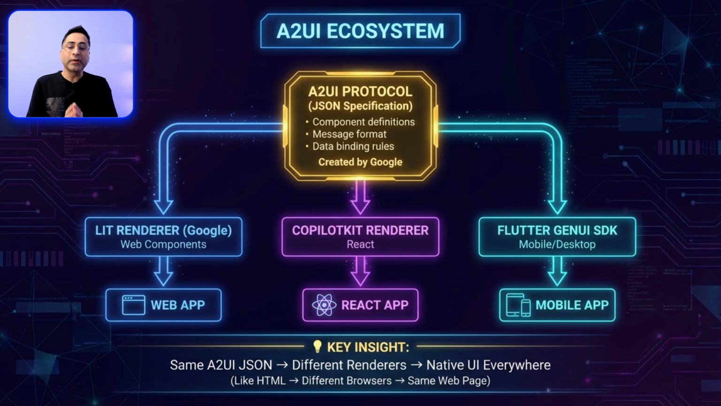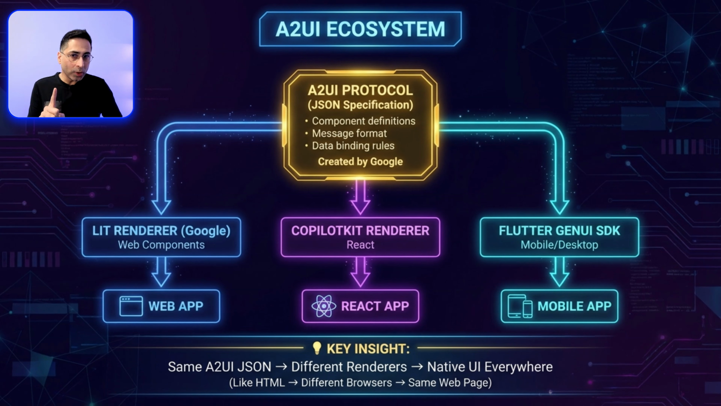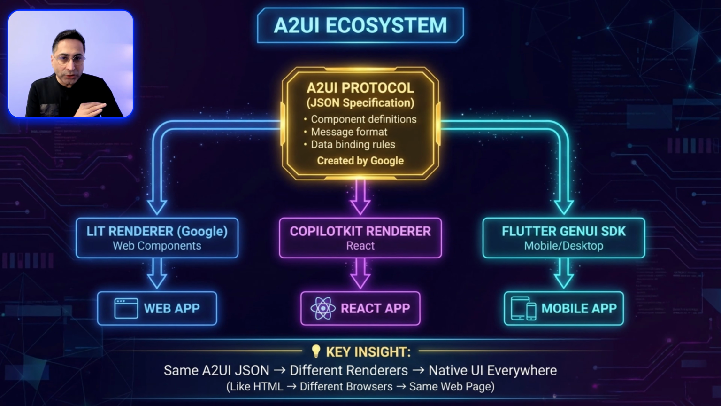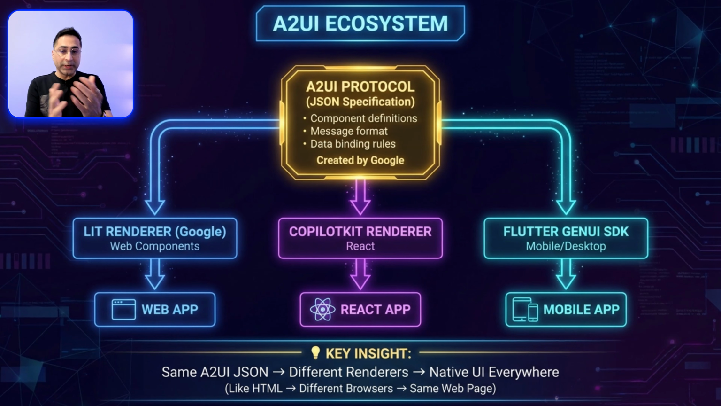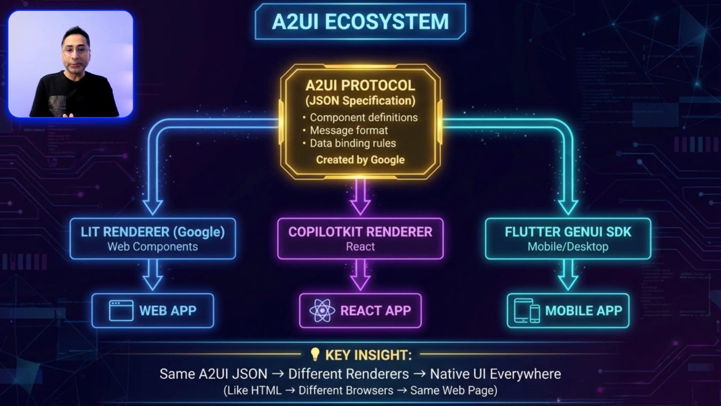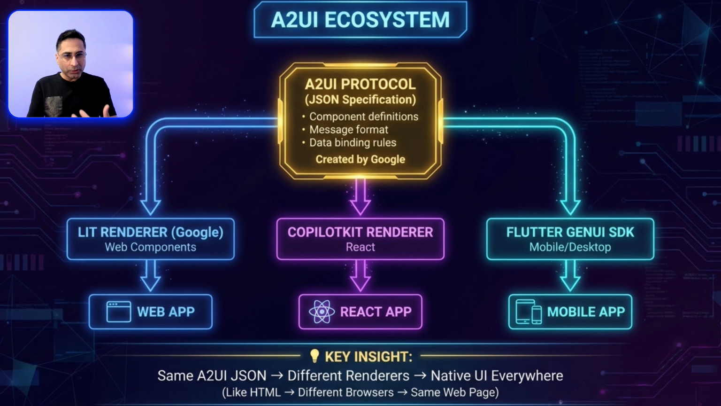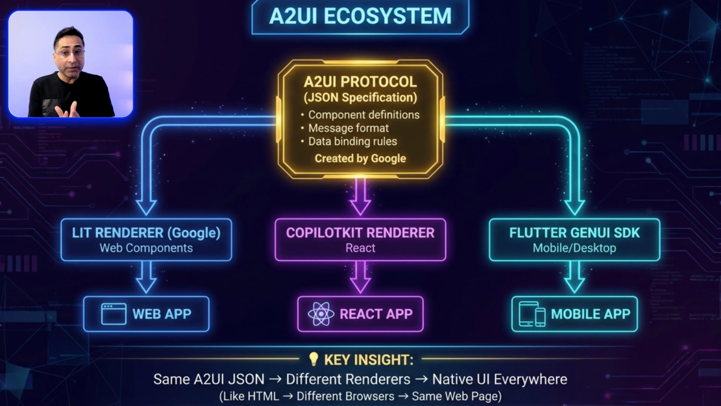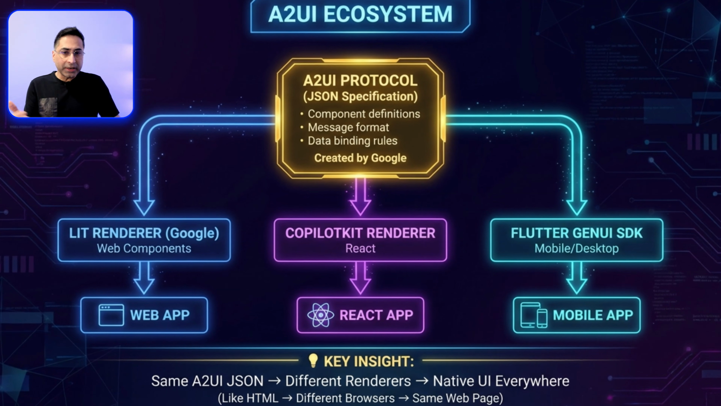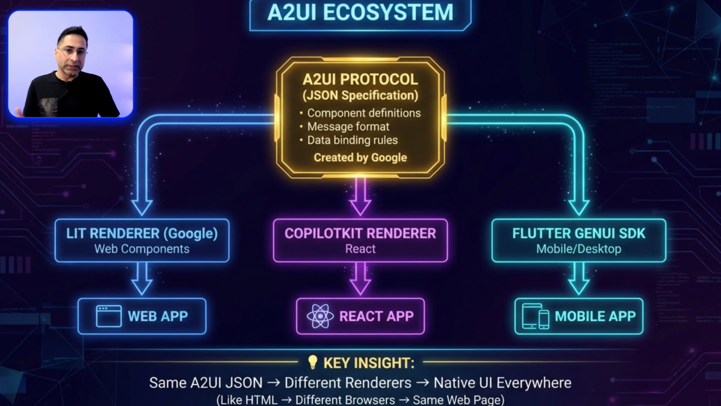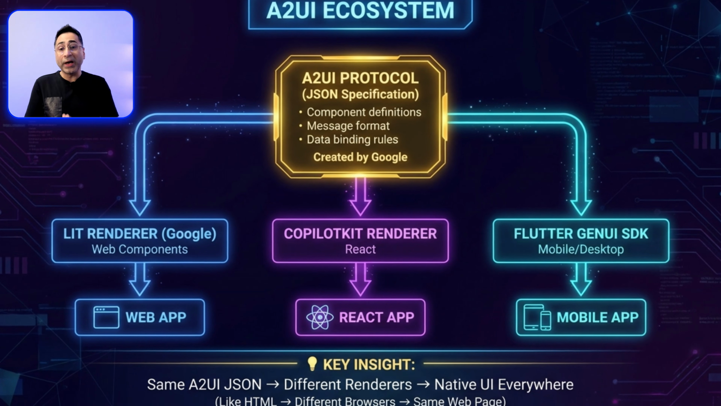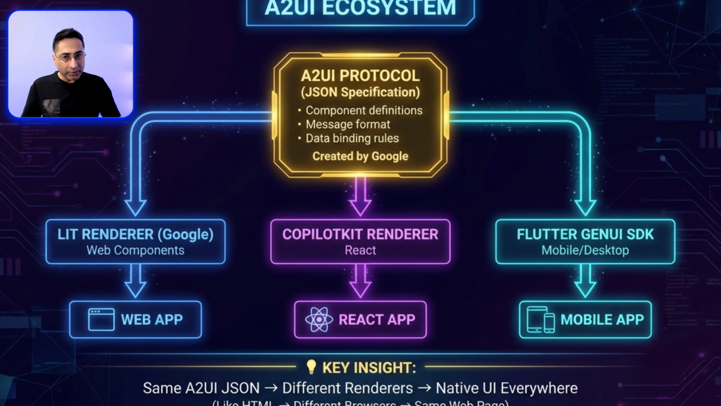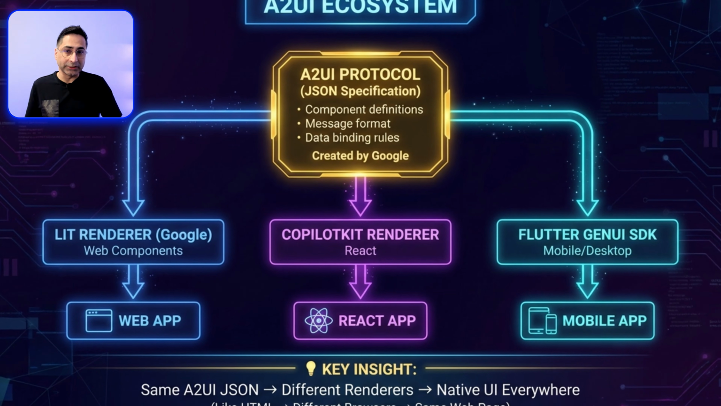Now, here is another important thing to understand. A2UI is just the protocol, the JSON specification, right? It does not render anything by itself. Think of it like HTML, right? HTML describes web pages, but you actually need a browser to show them, right? Similarly, A2UI describes UI, but you need a renderer to display it. Google created a Lit-based renderer for web apps. That's what I'm using in my demo. CopilotKit, which is another favorite company of mine, built a React renderer. Flutter has the GenUI SDK for mobile as well, right?